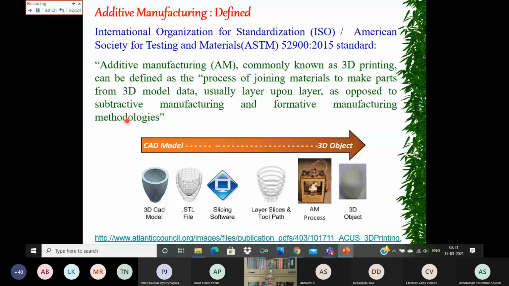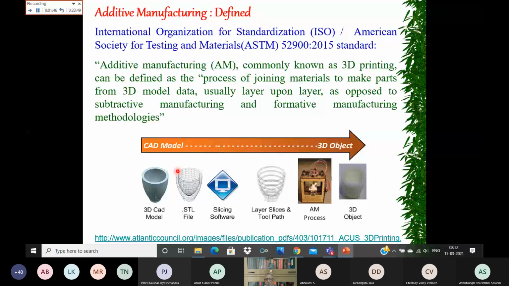With conventional methods, suppose you are making a cup of this sort. We would take a rod, put it on the turning machine, remove the material, scoop out the material from the central zone, and then machine it to give this shape.